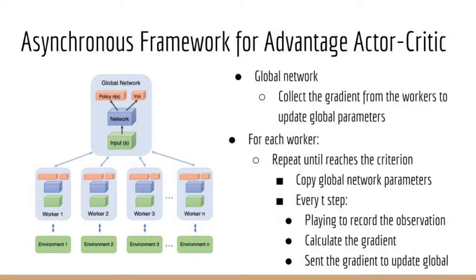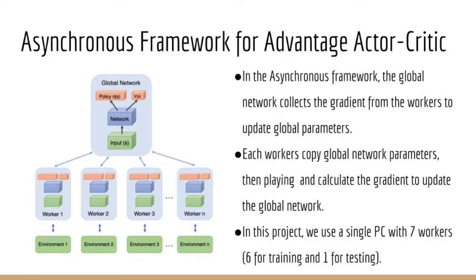The global network collects the gradient from the workers and updates its parameters, while each worker copies the global parameters, then plays the game to calculate the gradient to update back to the global network. The interval to copy and update the global network from the worker is set as 50 steps. In this project, we use a single PC to run A3C. The PC runs 7 processes, equal to 7 workers at the same time, 6 for training and 1 for testing.